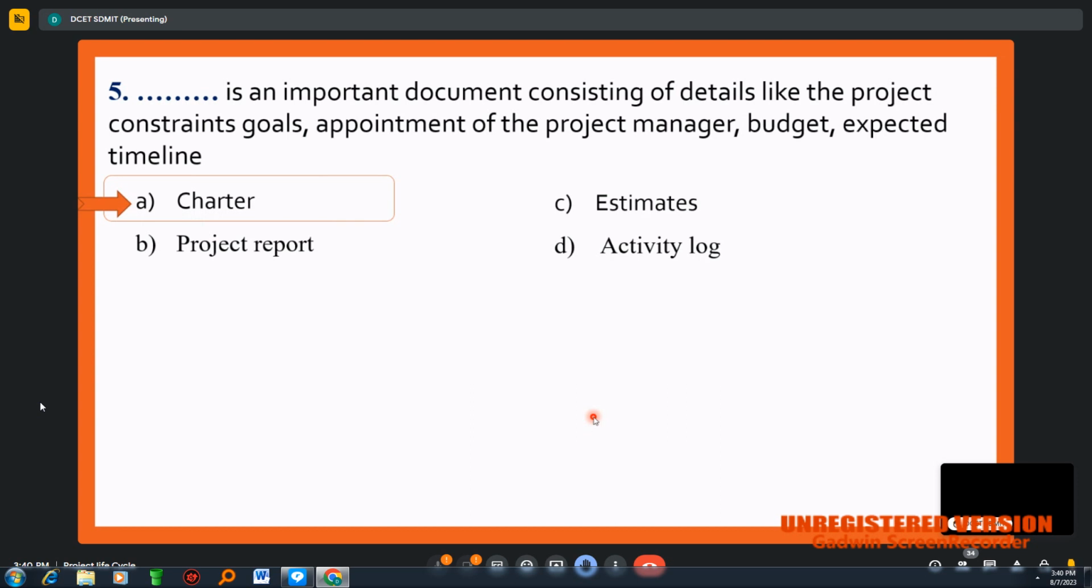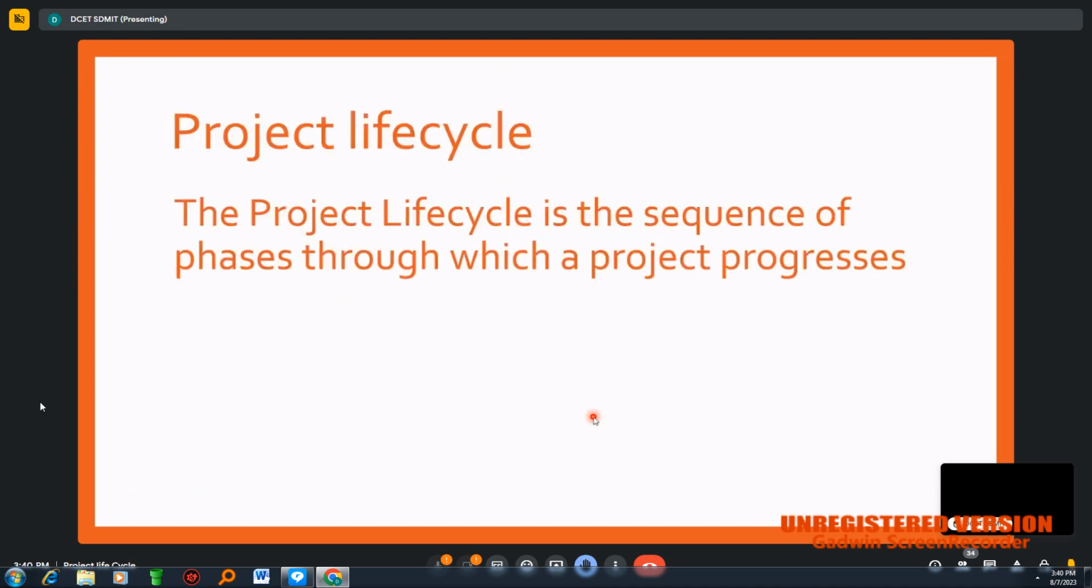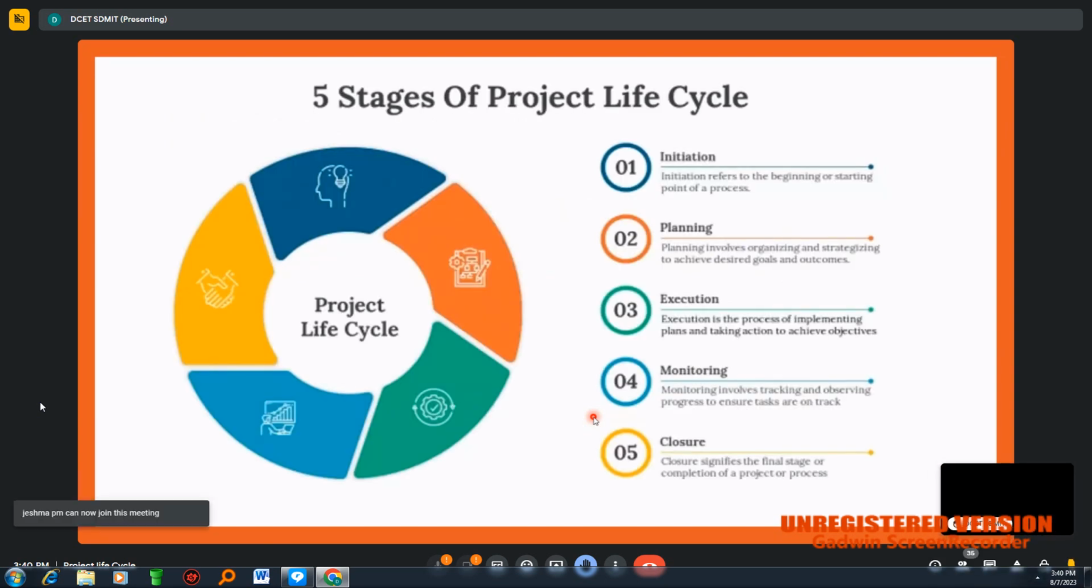So this is about the project life cycle. I tried to explain this in a simple way. The project life cycle is a sequence of phases. What are the phases and what is their sequence? These are the phases and this is the sequence with which we are going to approach: initiation, planning, execution, monitoring, and closure.